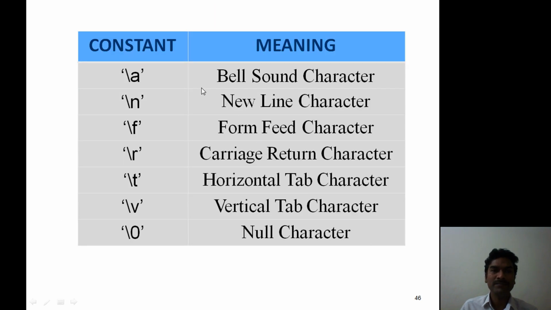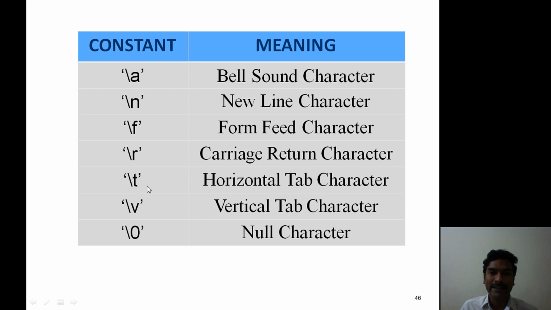Now observe this table. Now this table consists of 2 columns. One is the constant, the escape sequence character constant, and the other is its meaning. Now backslash a, its meaning is bell sound character. Backslash n, new line character. Backslash f, form feed character. Backslash r, carriage return character.